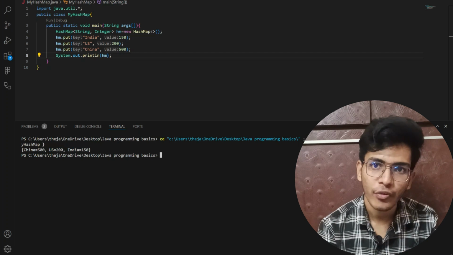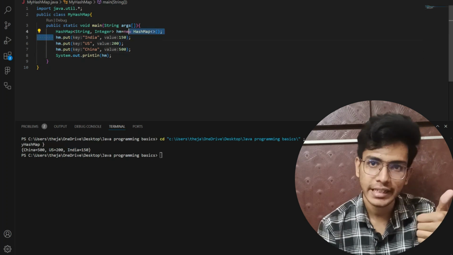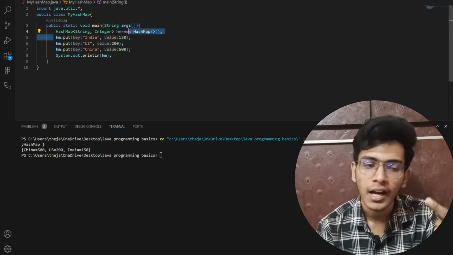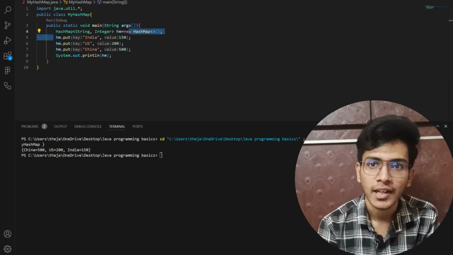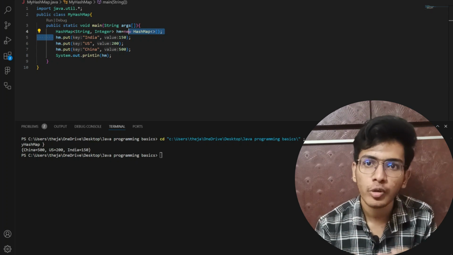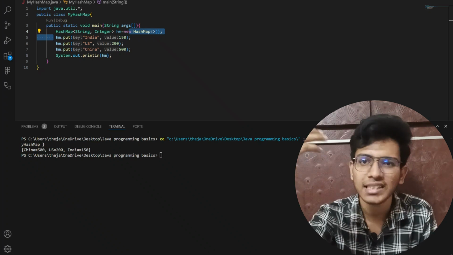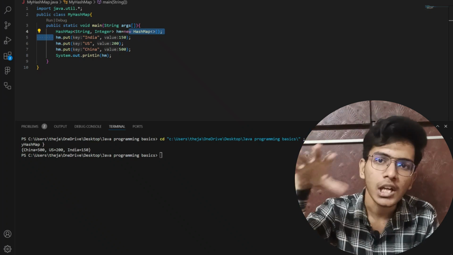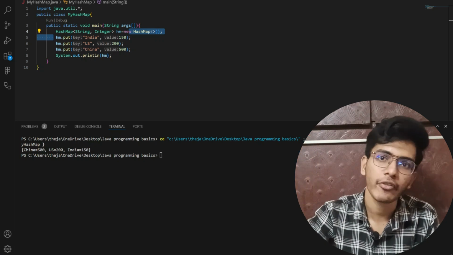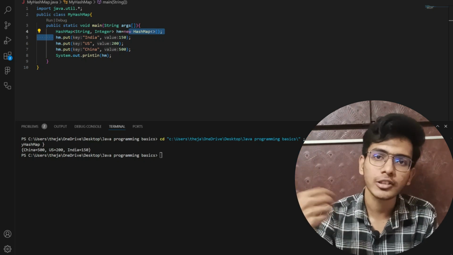Now can you observe one thing: initially I stored India, after it US, after it China. But if you observe the output, I am getting the output randomly, because my hash map stores data in an unstructured format. My hash map is an unordered data structure. It doesn't follow the order in which you insert the data.